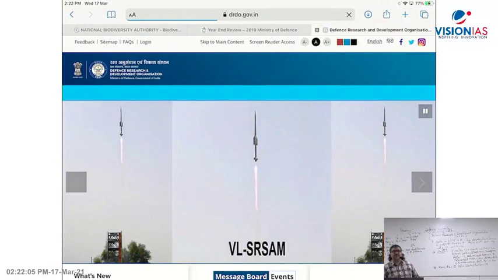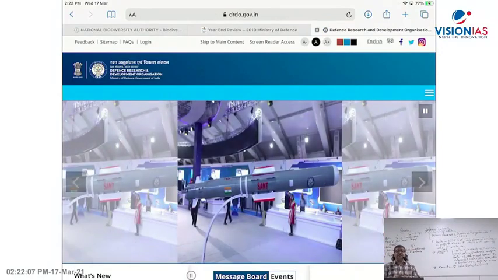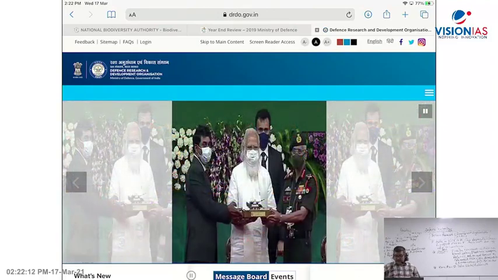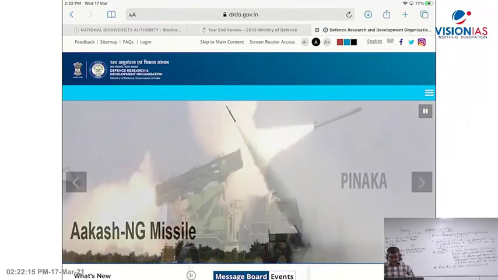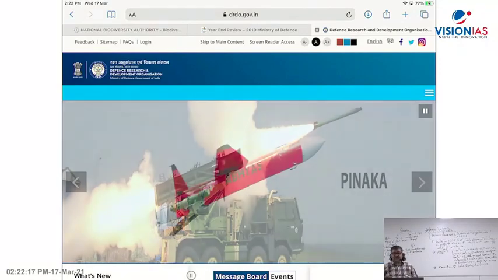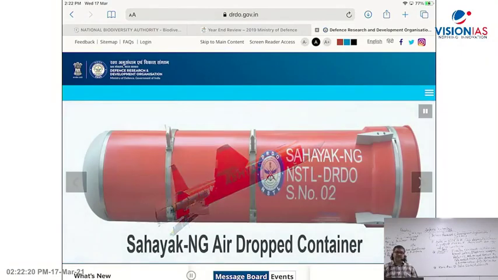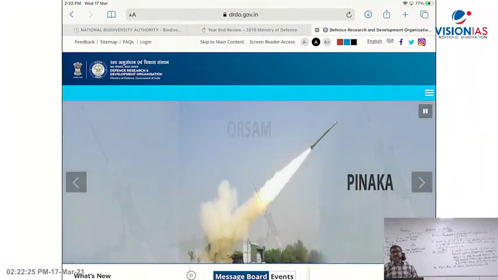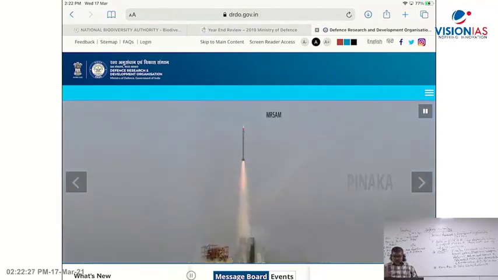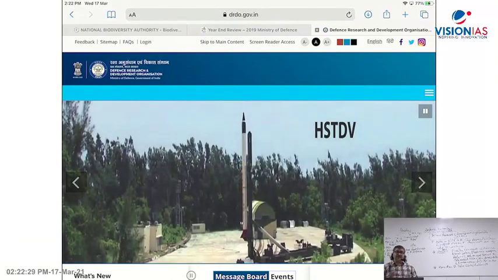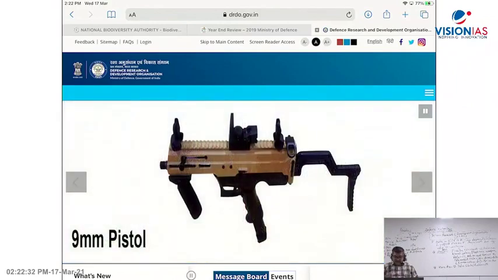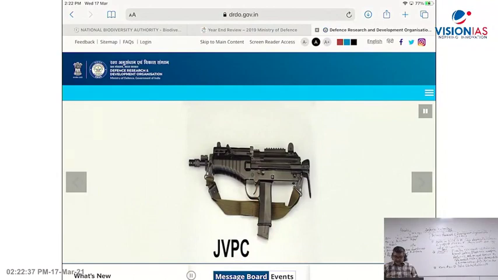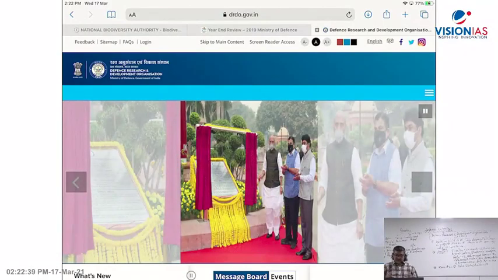Now see here, Varunastra, the heavyweight anti-submarine torpedo. You can see there. Then you can find here Akash NG missile, Pinaka multi-barrel rocket system, Abhyas, Sahayak air-dropped control, QRSAM, quick reaction surface to air missile. All these are showcased there. MRSAM, medium range surface to air missile. This is the latest development, a 9 mm pistol, what you can see in the diagram there, JBPC. So now let's look here.